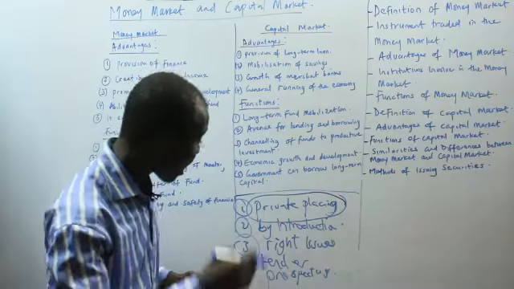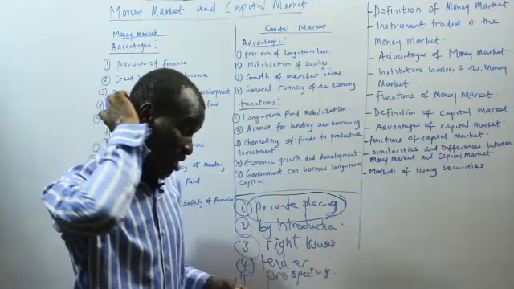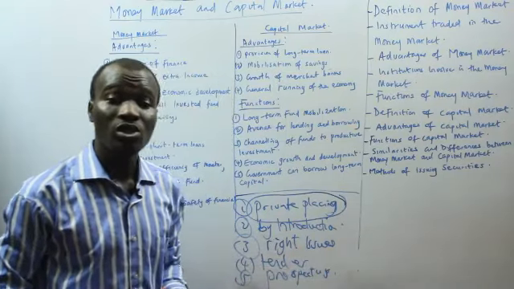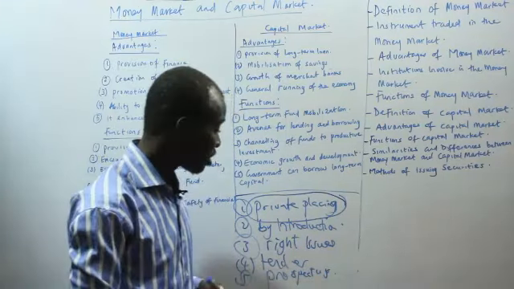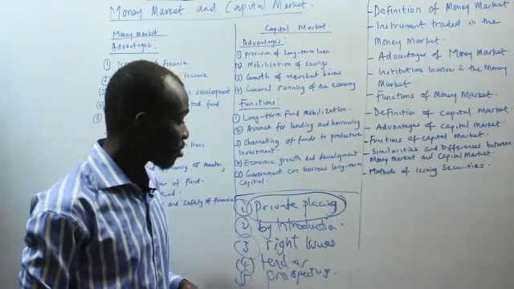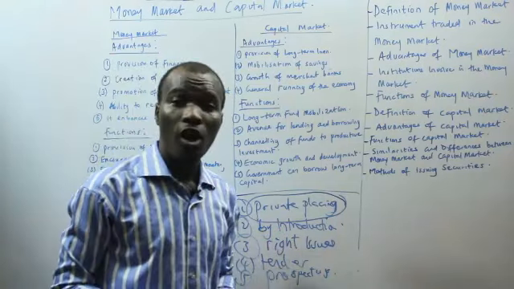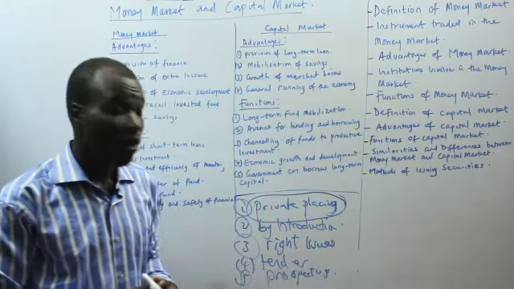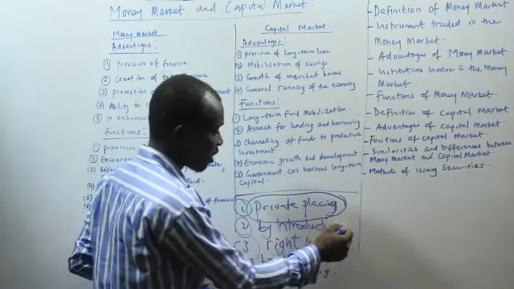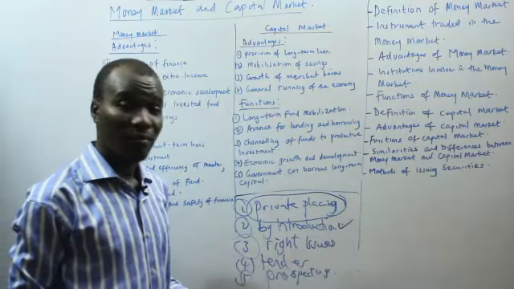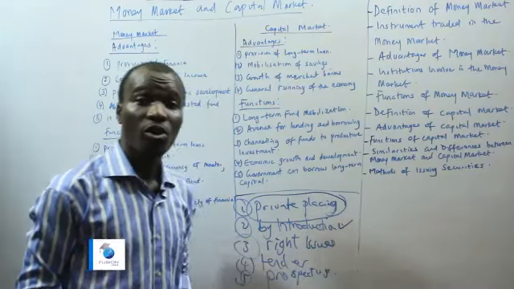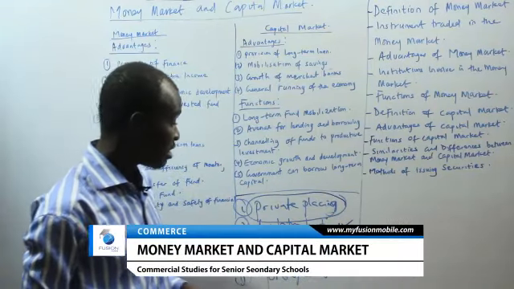The next one we have is by introduction. This is when the shares are introduced to the stock exchange. This deals with the issuing of existing securities, and these are taken to the floor of the stock exchange. The money received for shares issued by introduction does not go to the company but goes to the owner of such shares, the shareholder.